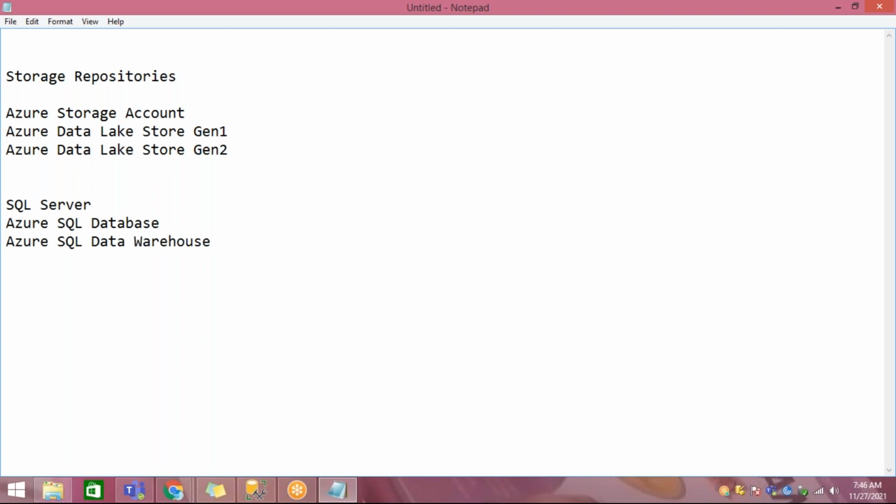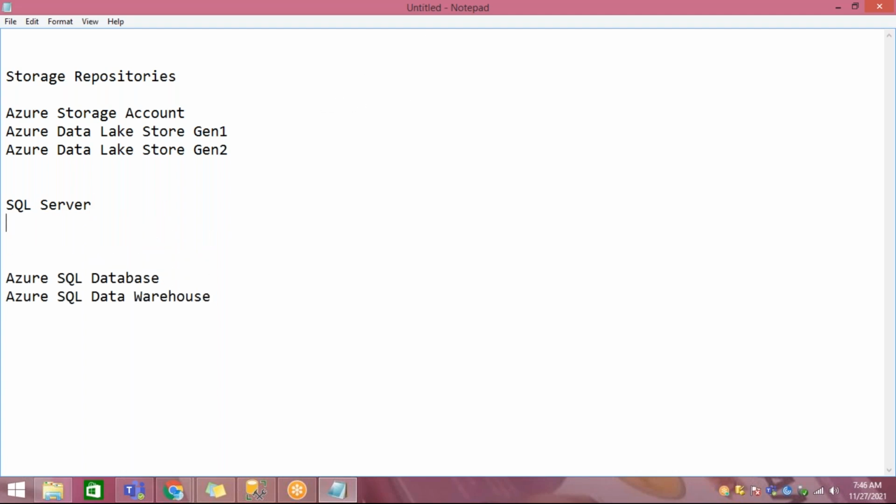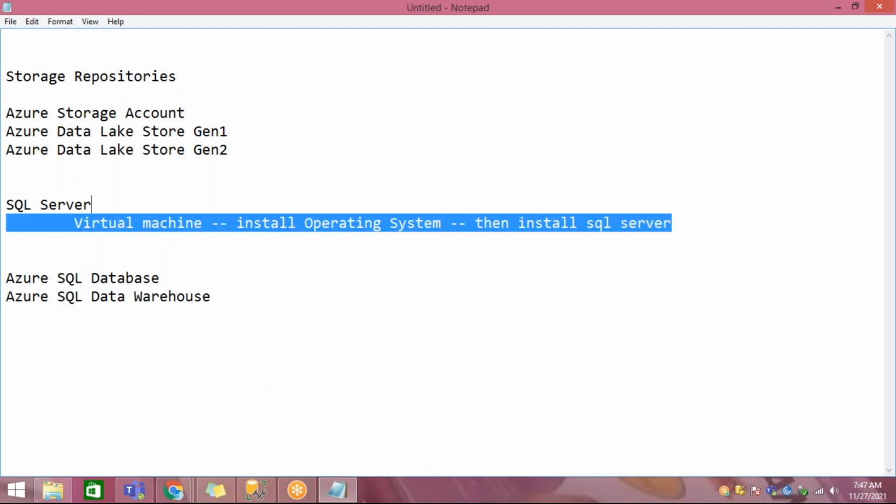When you go to SQL Server, what you can do in the cloud is take a virtual machine, install the operating system, and then install the SQL Server. This is what you can do.